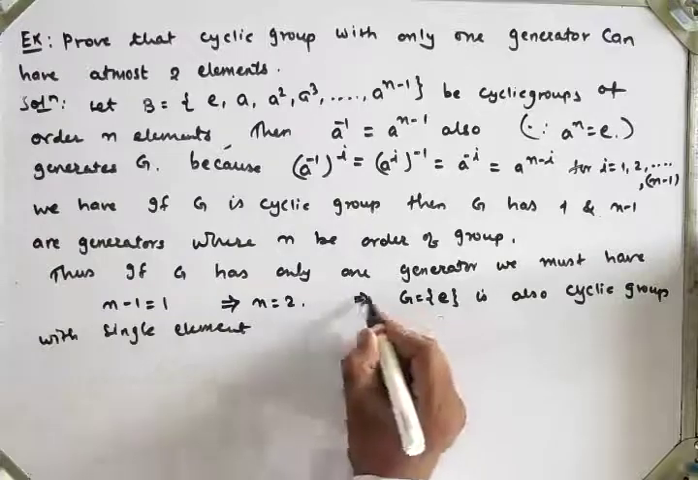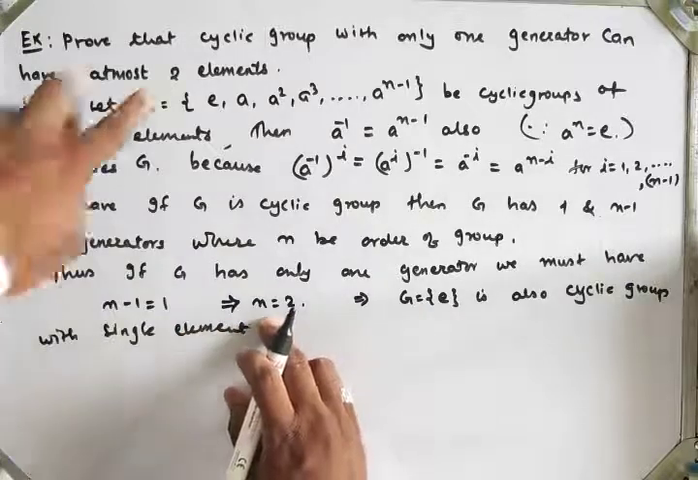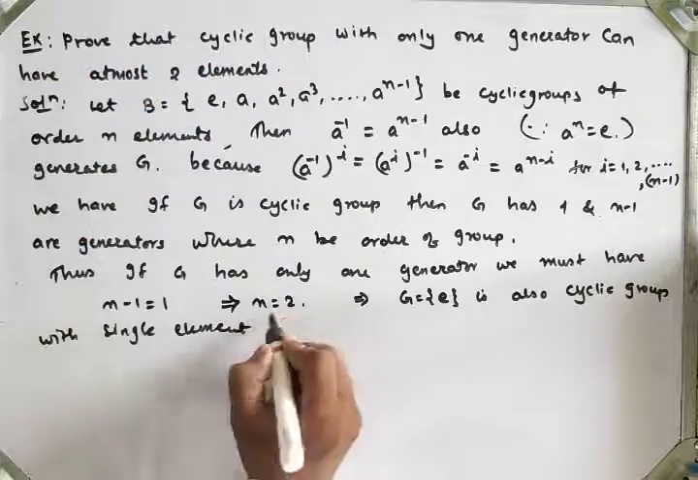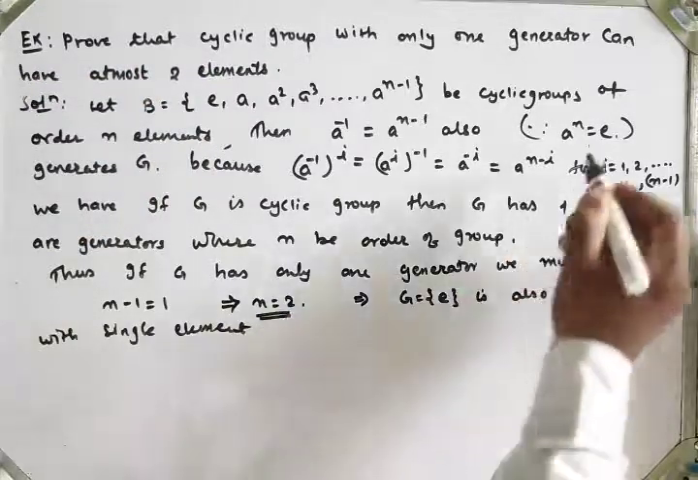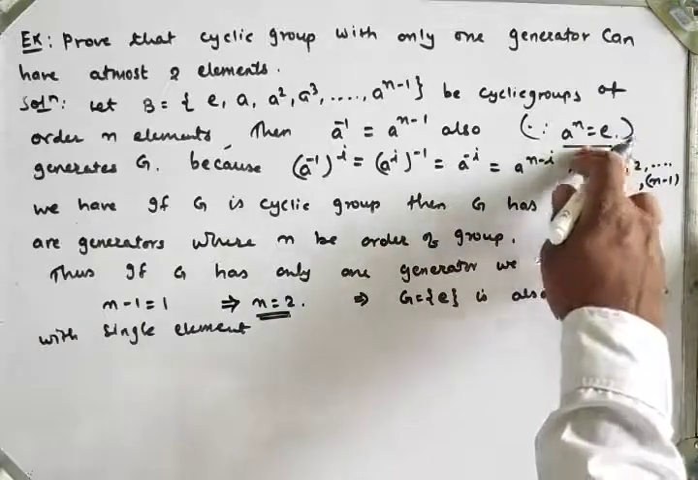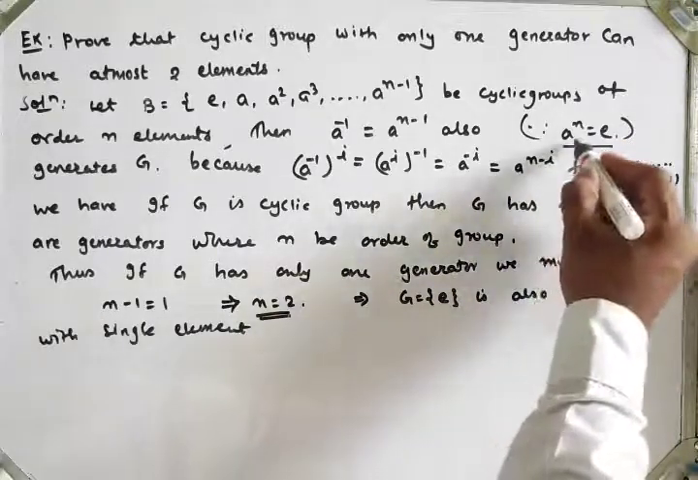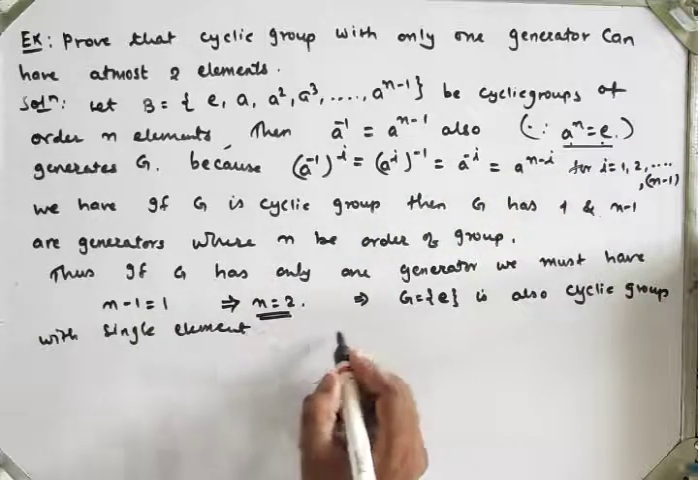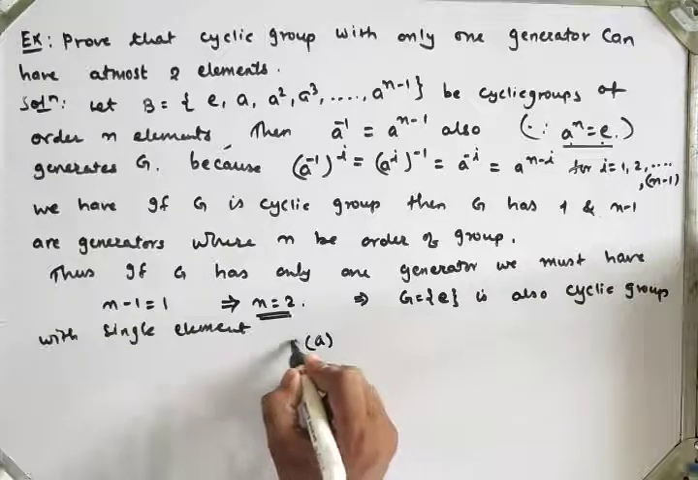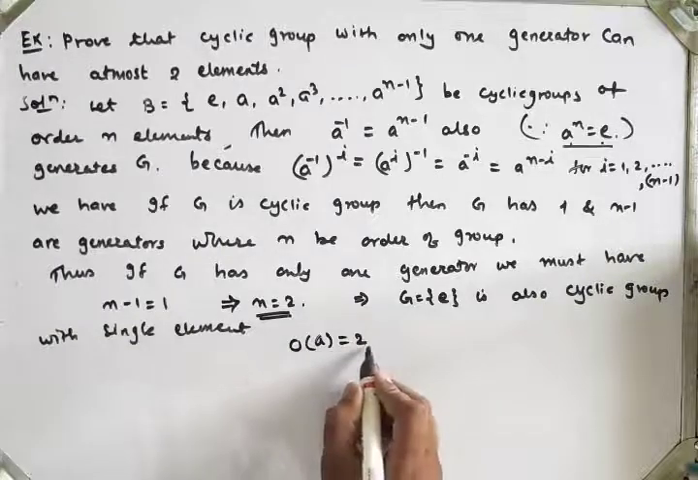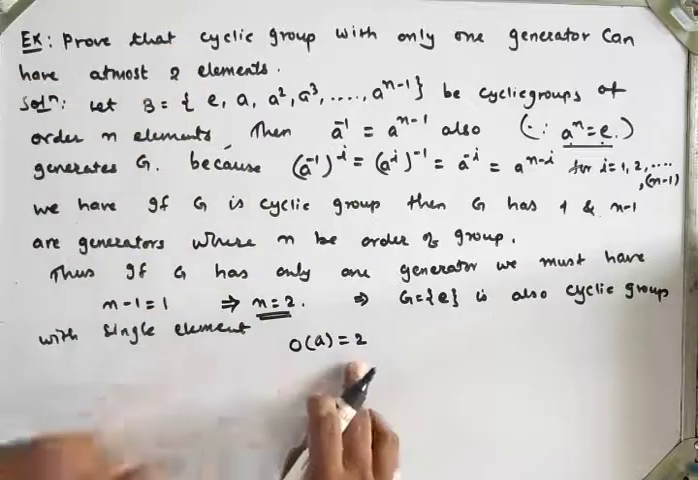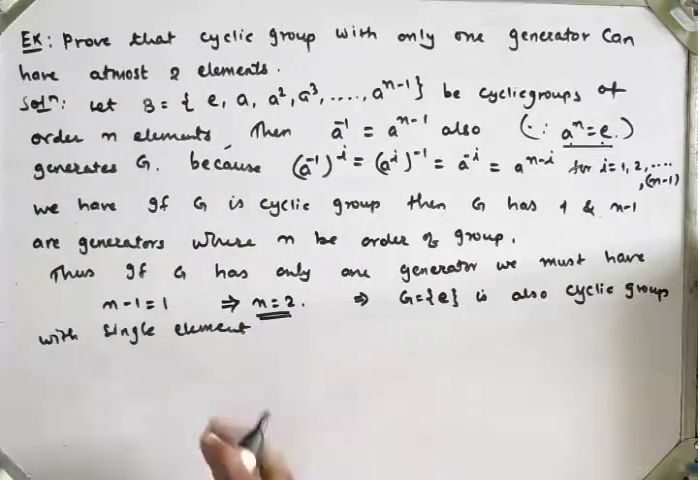So here, if a group is cyclic and has only one generator, then it has at most 2 elements, right? So here what we have taken, a raised to n is equal to identity means the order of group A is n. Now n is equal to 2 means what? Order of group A is 2, and a generates the whole group, means the order of the group must be 2, right? Hence the proof. Now let's see another example.